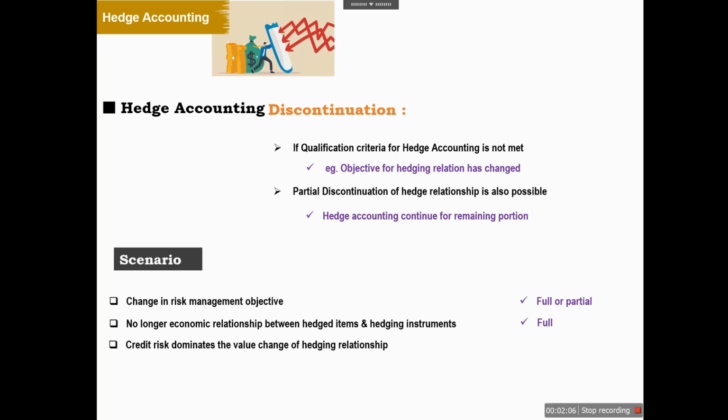Another, if the credit risk dominates the value change of the hedging relationship. So the ultimate objective of hedging has been defeated because of the domination of credit risk. In this case, we will go for the full discontinuation of hedge accounting. Another may be rebalancing of the volume of hedged items and instruments. In that case, we need to rebalance and it will be classified as a partial discontinuation of hedge accounting. Another may be if the hedging instrument has expired, in that case we'll go for full hedge accounting discontinuation.